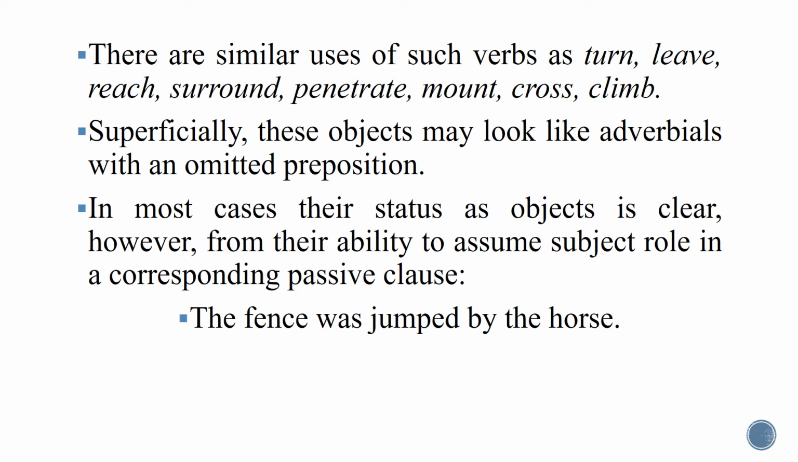So for example, if we take the sentence, the horse jumped the fence, and we can change this sentence into passive, this means that the fence is correctly regarded as a direct object. We can say in the passive, the fence was jumped by the horse. Is it clear? Since we can change this sentence into the passive, the fence is the correct direct object for this sentence.